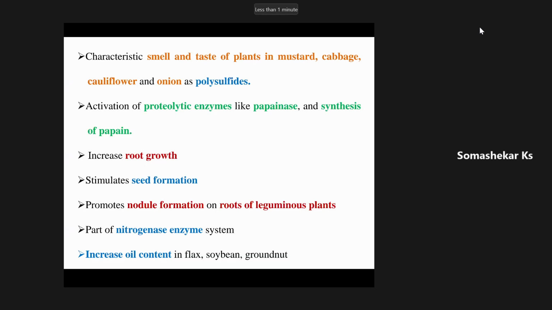Invariably, it increases the oil content in oilseed crops, not only flax, soybean, groundnut. In all the oilseed crops, sulfur increases the oil content, and it also acts as a part of nitrogenase enzyme, which plays an important role in the mineralization of nitrogen.